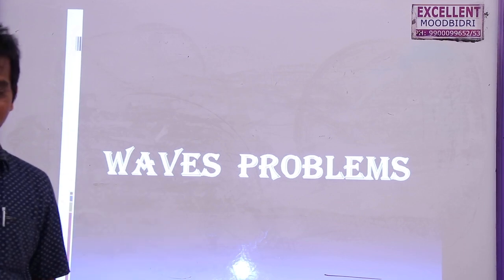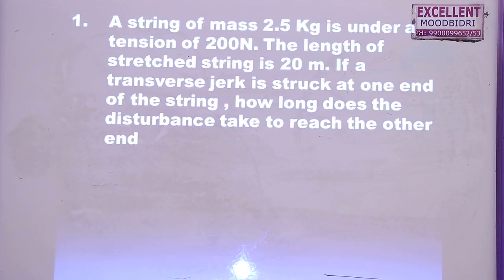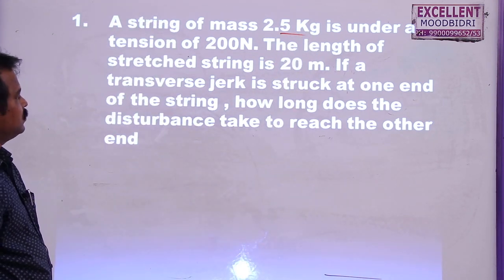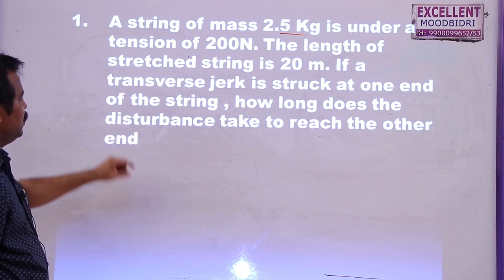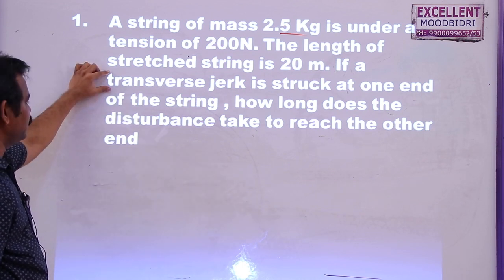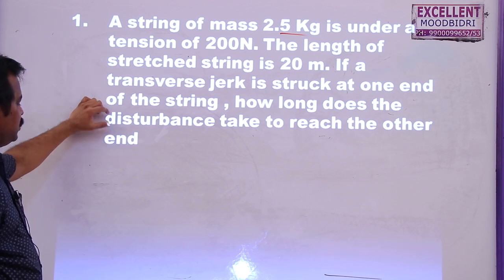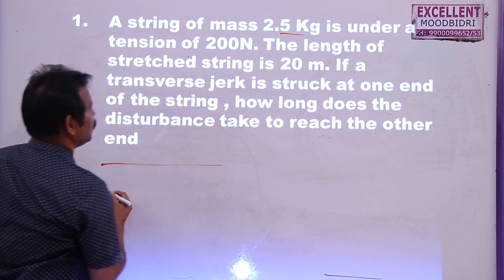From waves in today's class. The first problem: a string of mass 2.5 kg under a tension of 200 newtons. The length of the stretched string is 20 meters. If a transverse jerk is struck at one end of the string, how long does the disturbance take to reach the other end? So this is the string here.